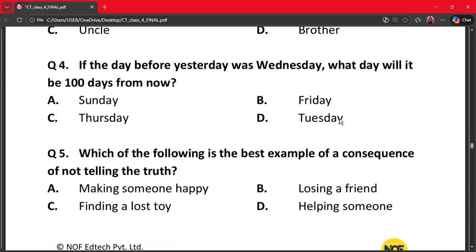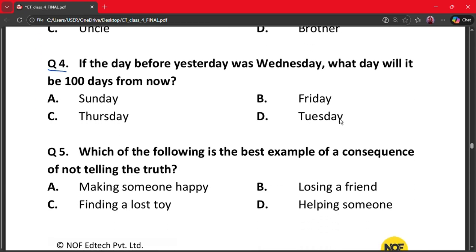Our next question is question number 4. If the day before yesterday was Wednesday, what day will it be 100 days from now? A. Sunday, B. Friday, C. Thursday, and D. Tuesday. So, day before yesterday was Wednesday, that means today is Friday. So, day before yesterday was Wednesday, and today is Friday.